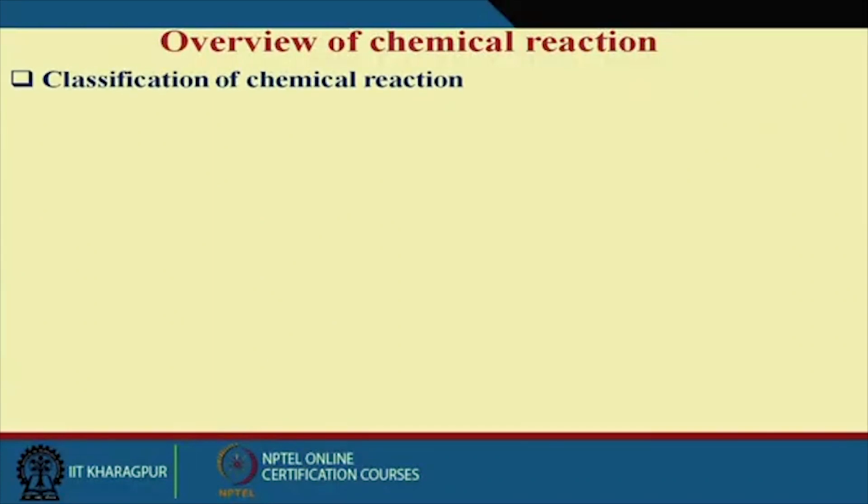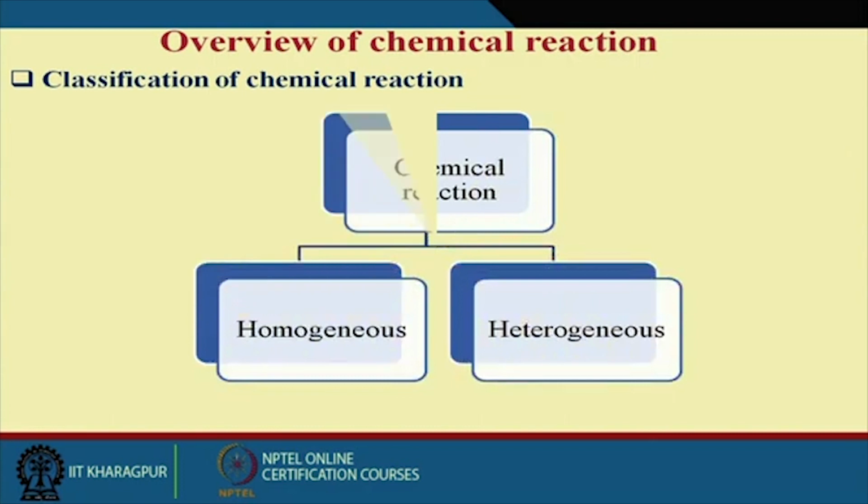So today I want to discuss chemical reaction kinetics, and here I want to tell that this reaction usually takes place in a reactor, and a reactor is basically a vessel where the chemical reaction takes place, and a bioreactor is basically a vessel in which the reaction takes place in the presence of biomolecules. First I want to give an overall classification of the chemical reactions.